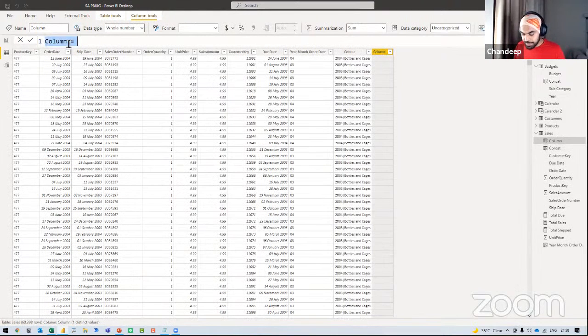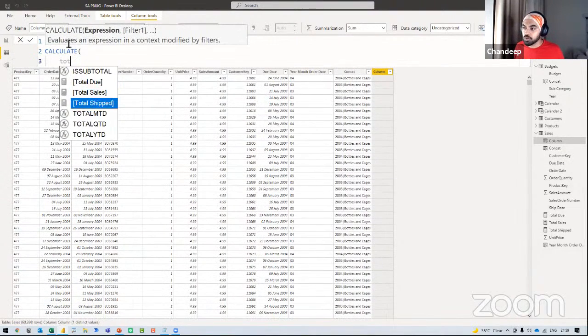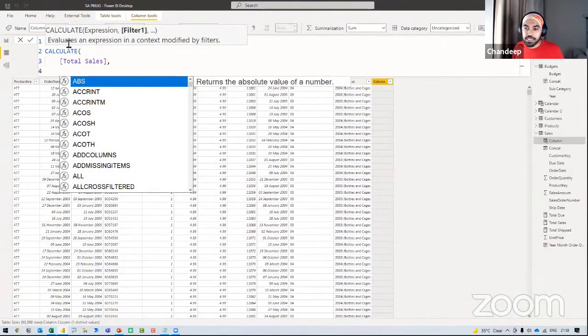Let's just go create that calculation. I'll call it sales annual subcat, yearly sales, whatever, right? And I'm going to create that calculation. I'm going to say, hey, CALCULATE. I have a measure called total sales, but the total sales is going to be calculated respecting two filters, one for the year, one for the product subcategory.